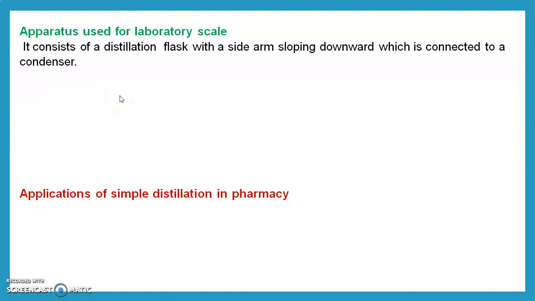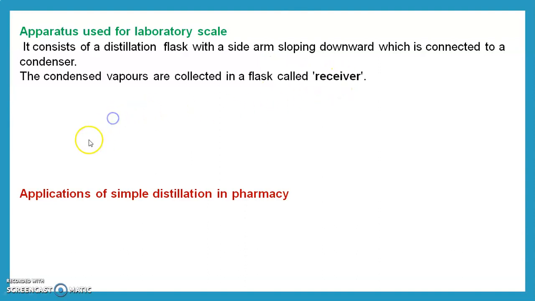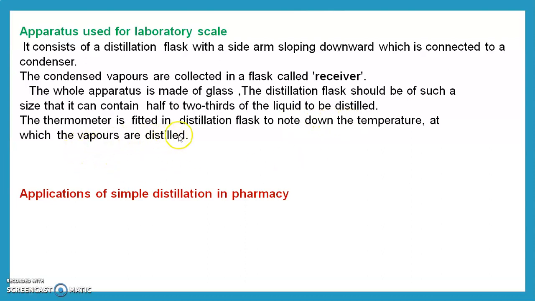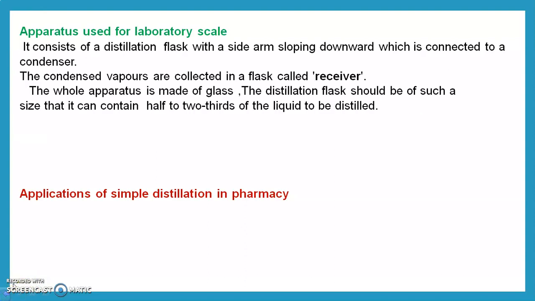Apparatus used for the laboratory scale: it consists of a distillation flask with a side arm sloping downwards, which is connected to the condenser. The condensed vapors are collected in a flask called the receiver. The whole apparatus is made of glass. The distillation flask should be of such a size that it contains one half to one third of the liquid to be distilled. A thermometer is fitted in the distillation flask to note down the temperature at which the vapors are present.